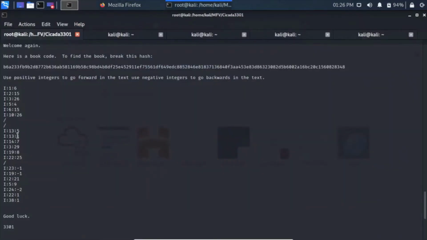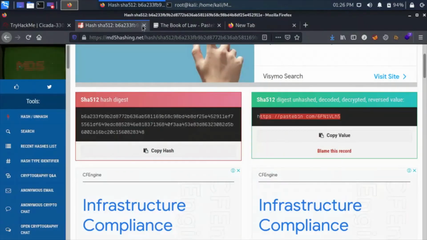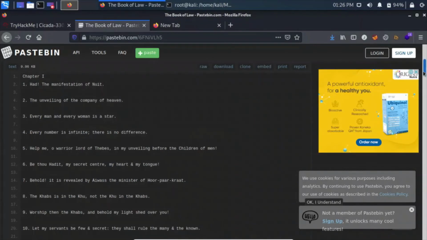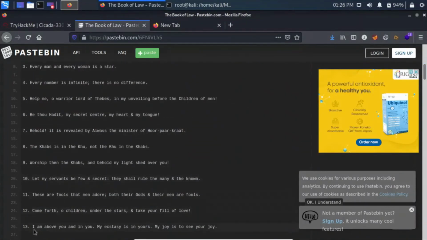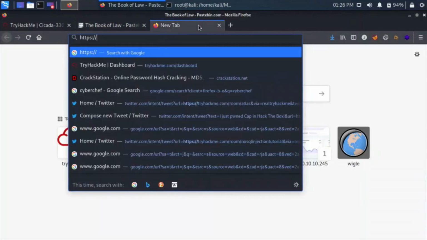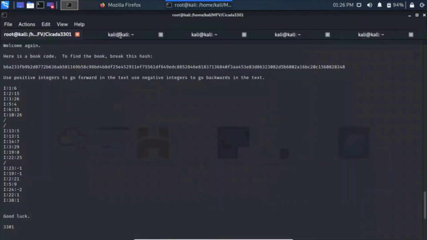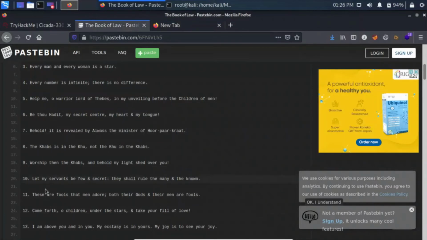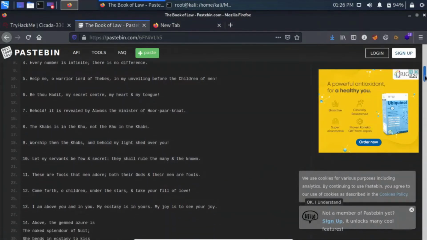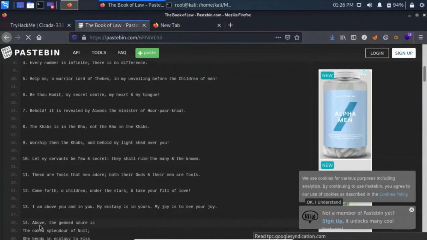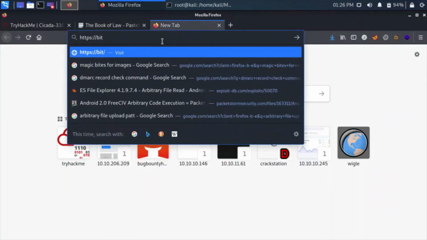13th line, on 13 we have to find 5 and 1. Okay, we don't need this anymore. On the 13th line we have to find the fifth word, 1, 2, 3, 4, 5, which is B and I. So it is BI. And 14th and 7, on the 14th line and the 7th alphabet, 1, 2, 3, 4, 5, 6, 7. So I guess this is bit.